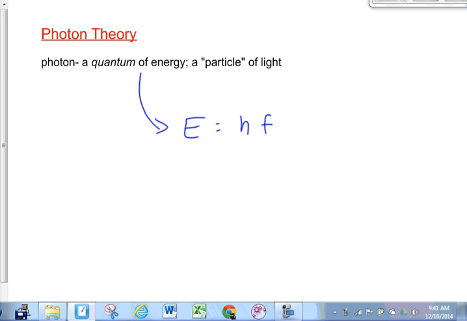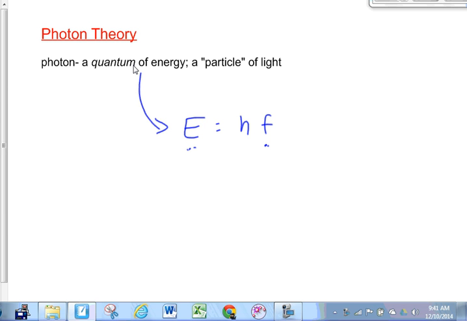F stands for, you guys know this, F stands for what? The energy of the photon is equal to a number h times F. F stands for, sorry, not the focal length, the frequency of the light. So Einstein's saying that the energy of the light is related to the frequency of the light.